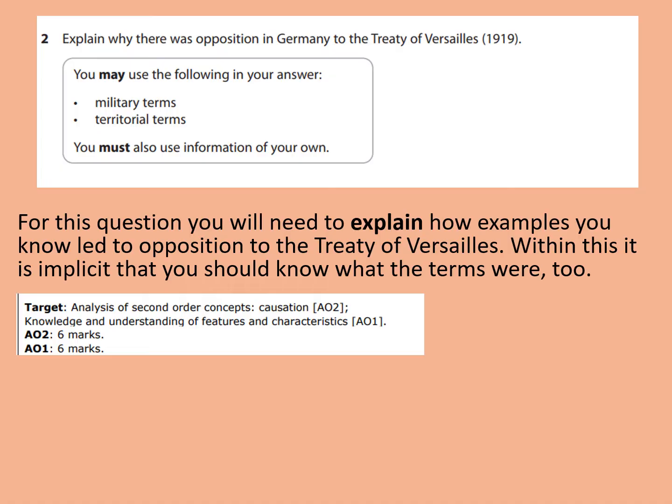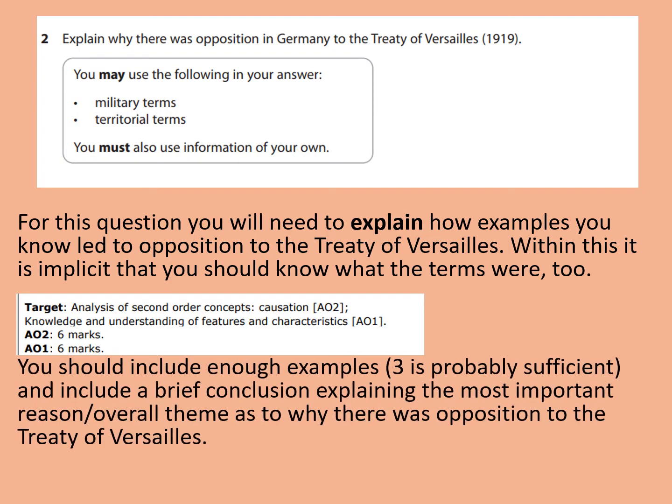As a target, this is what it says in the exam board's mark scheme. Analysis of second order concepts, in this case causation, why there was opposition. And also knowledge and understanding of features and characteristics. Those are known as AO1 and AO2. AO1 is knowledge, AO2 is analysis. That's assessment objective in plain English. There's an equal balance between the 2 assessment objectives here, with 6 marks for your knowledge and 6 marks for your analysis.